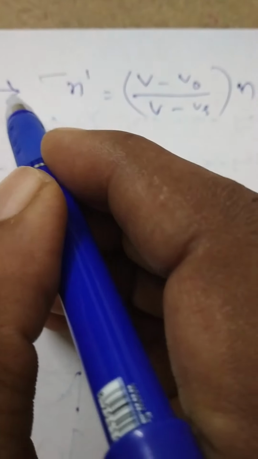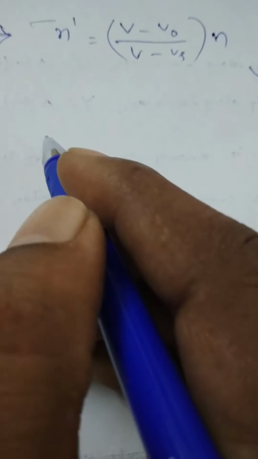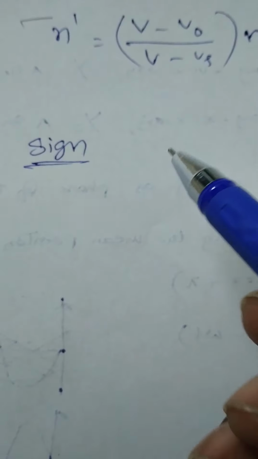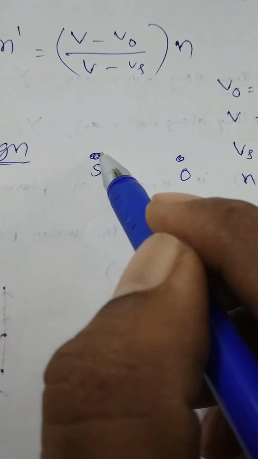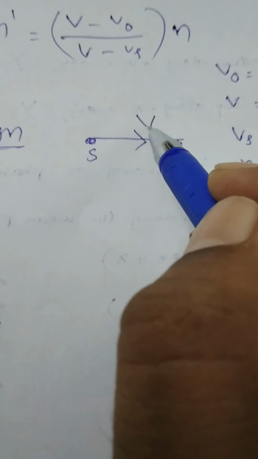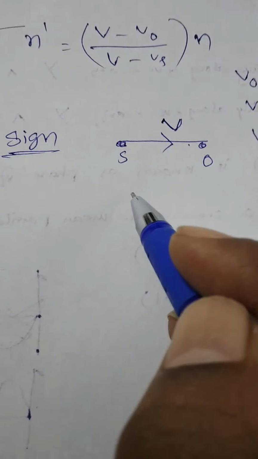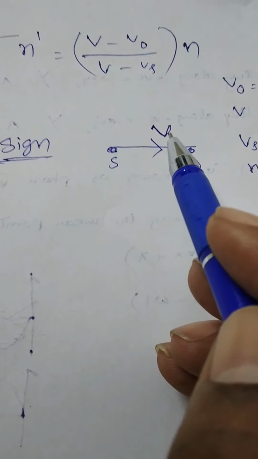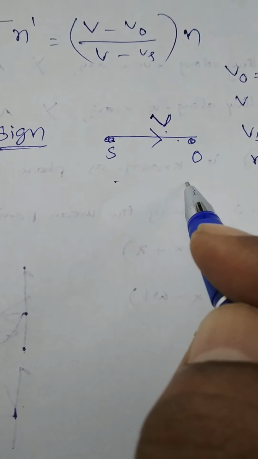Again here, to apply this formula into the problems, let us follow some sign conventions. According to this, always sound velocity is taken from source to observer along the line joining them. Sound velocity is always taken from source to observer. Suppose the velocity of the observer and source along the direction of the sound are taken as positive, opposite to direction of velocity of sound are taken as negative.